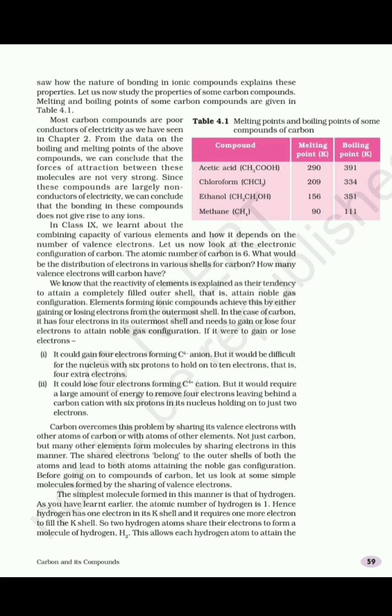For example, NaCl. How is it formed? Sodium, having atomic number 11, gives one electron to chlorine and forms sodium chloride. Now see the properties of carbon compounds, which we can also call covalent compounds.